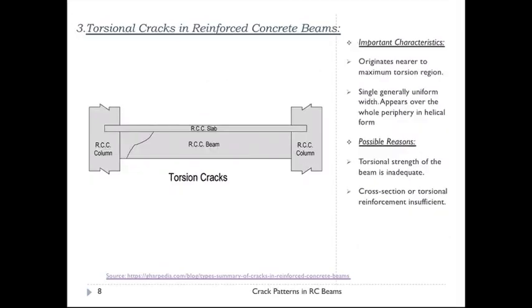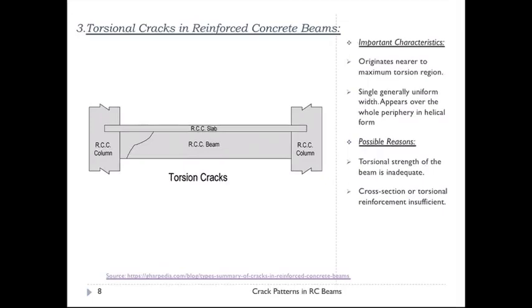The next is torsion. Usually beams are also subject to torsion along with bending moment and shear force. However, loads acting away from the bending plane cause these torsional moments.